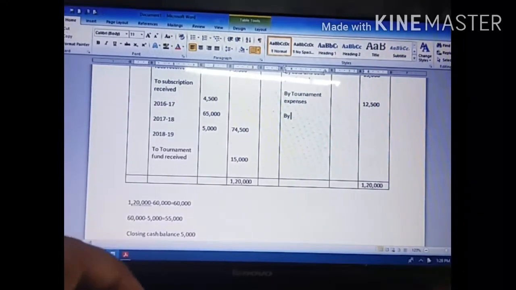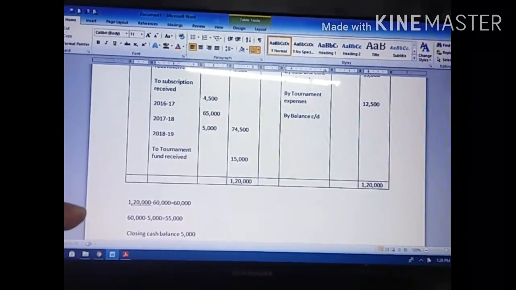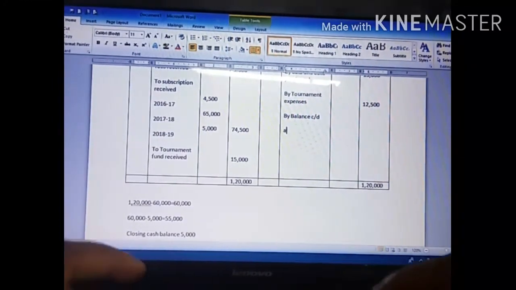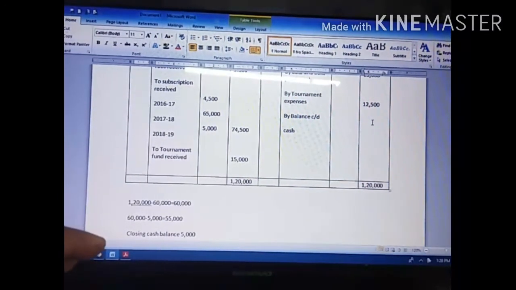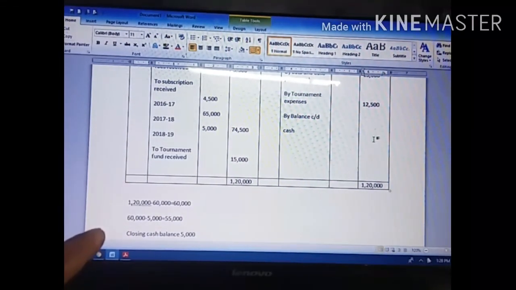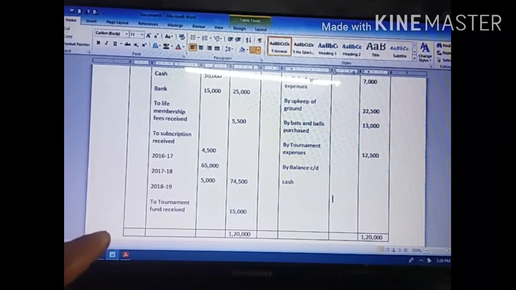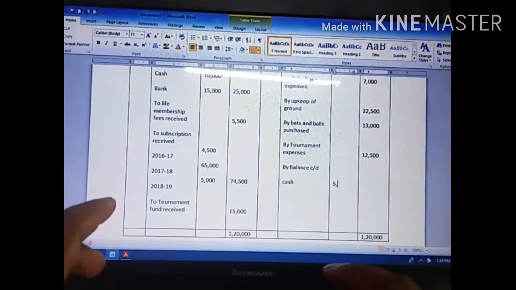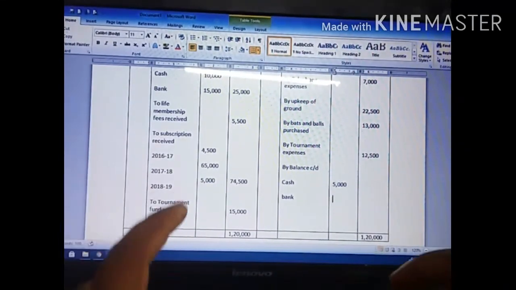By balance c/d, this is a closing balance, so you have to write C bar D. Here you have to write cash 5,000, likewise bank closing 55,000. In the inner column you write the 5,000 cash, then the bank 55,000.